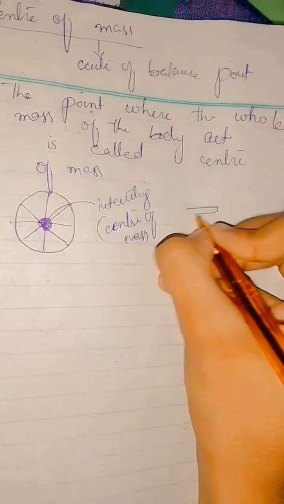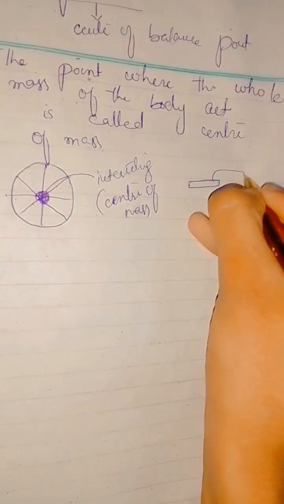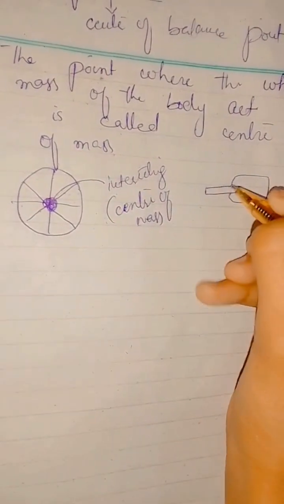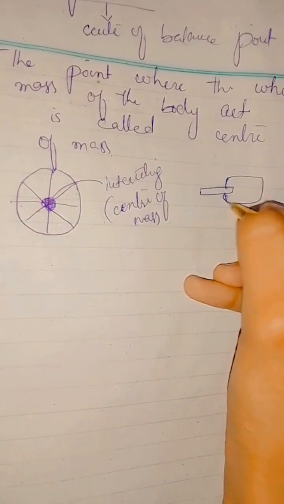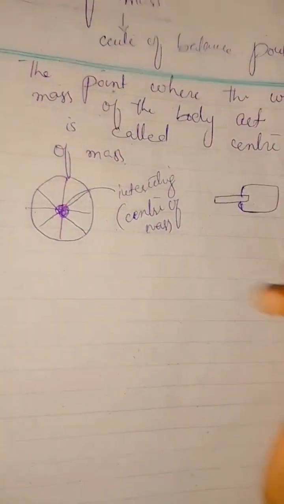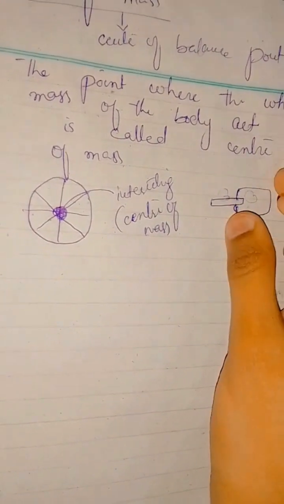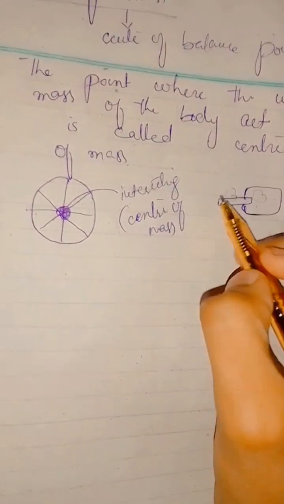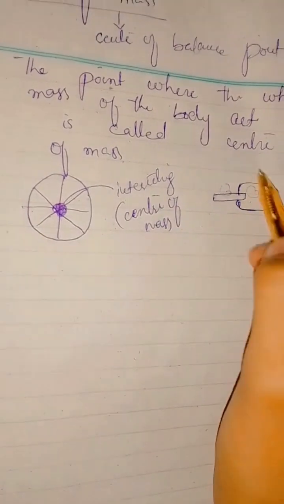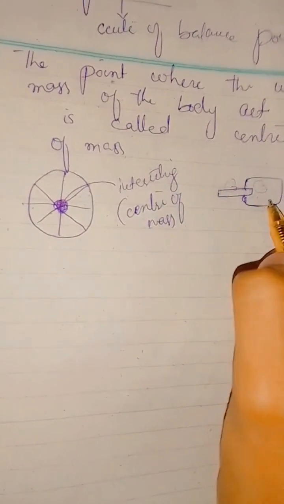Now let's take a daily life example, for example an ice cream. Where is the mass more, here or here? The mass is more here because that is the ice cream, while the stick has almost no mass.